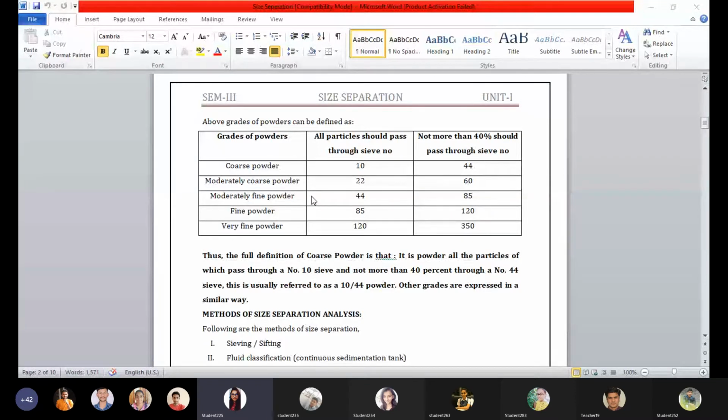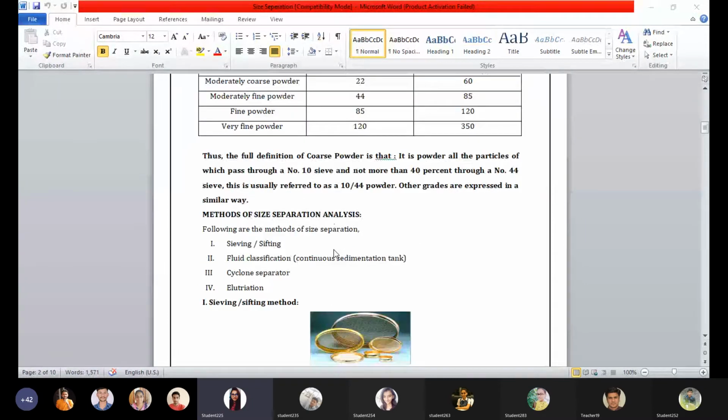You can also add one more column which reflects their nominal aperture size, which would give you additional points.